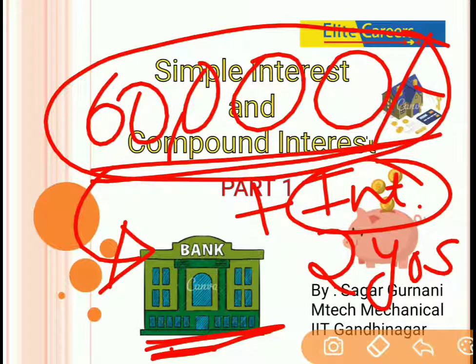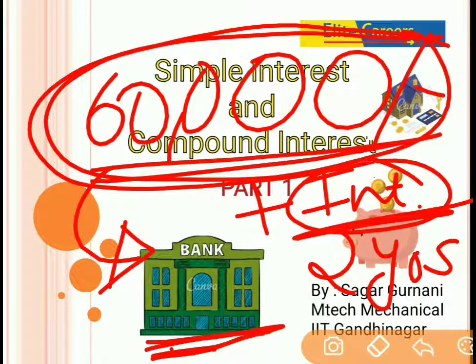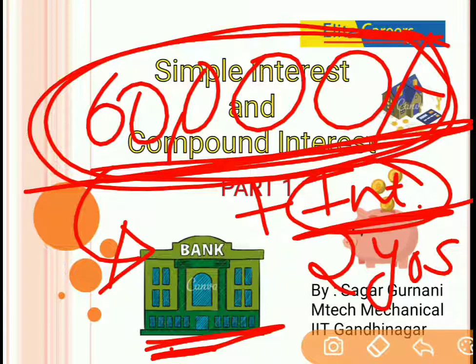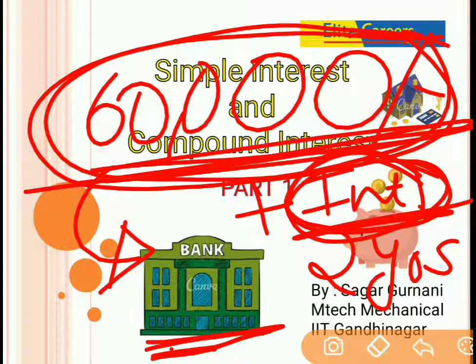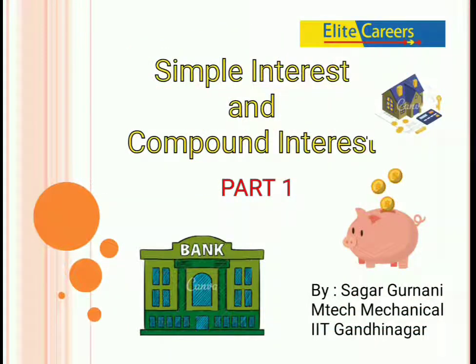Now, the thing you need to understand over here is interest. Interest is nothing but a rent which is to be paid on this sum of money which is borrowed. For example, you have borrowed 60,000 rupees. Then on this 60,000 rupees, you have to pay back the 60,000 rupees plus a certain amount. This certain amount is nothing but a rent for using this 60,000 rupees for 2 years. Now, we need to understand what is simple and compound interest.